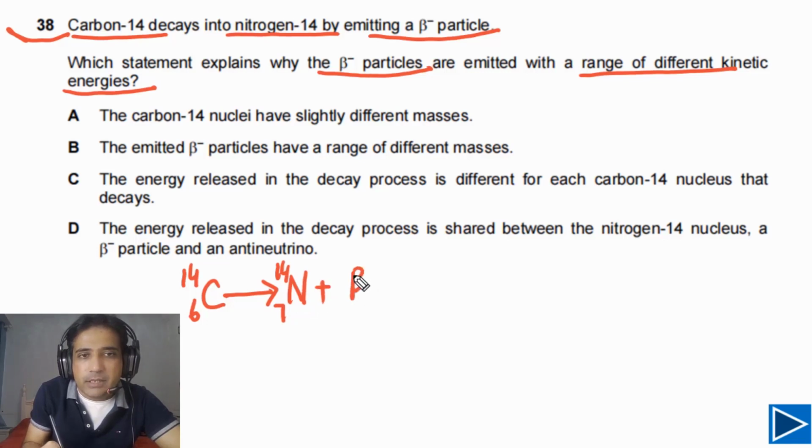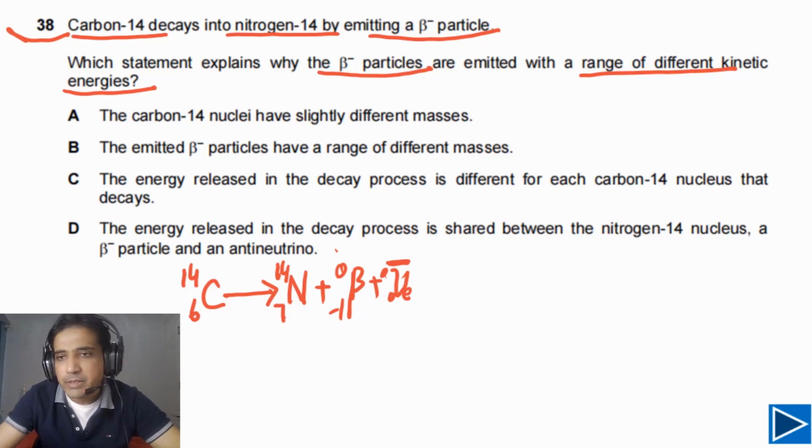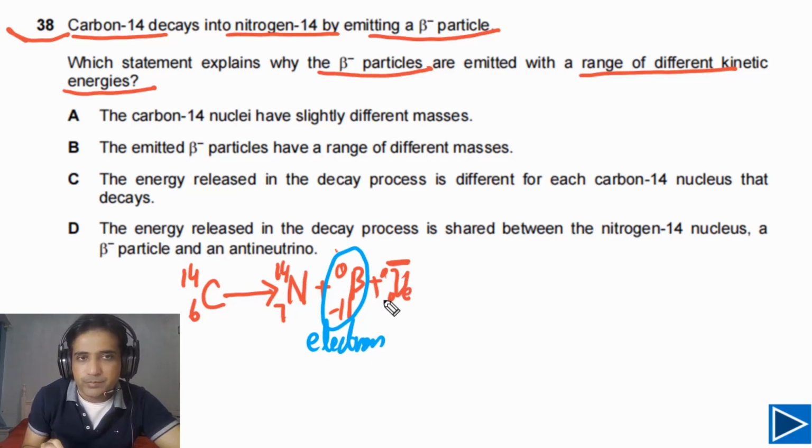And in this case, a beta minus particle is emitted, and also there will be an electron anti-neutrino, because this beta minus particle is an electron, so this has to be an anti-neutrino. This one is the electron, and this is the electron anti-neutrino.